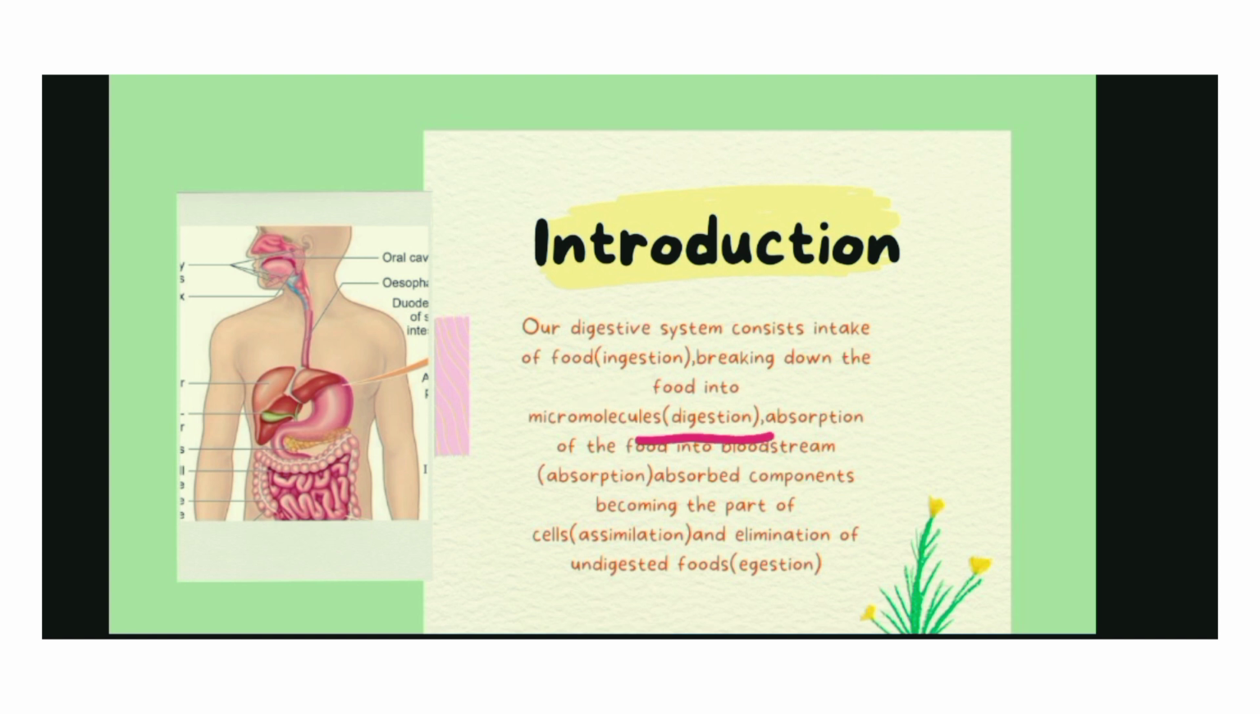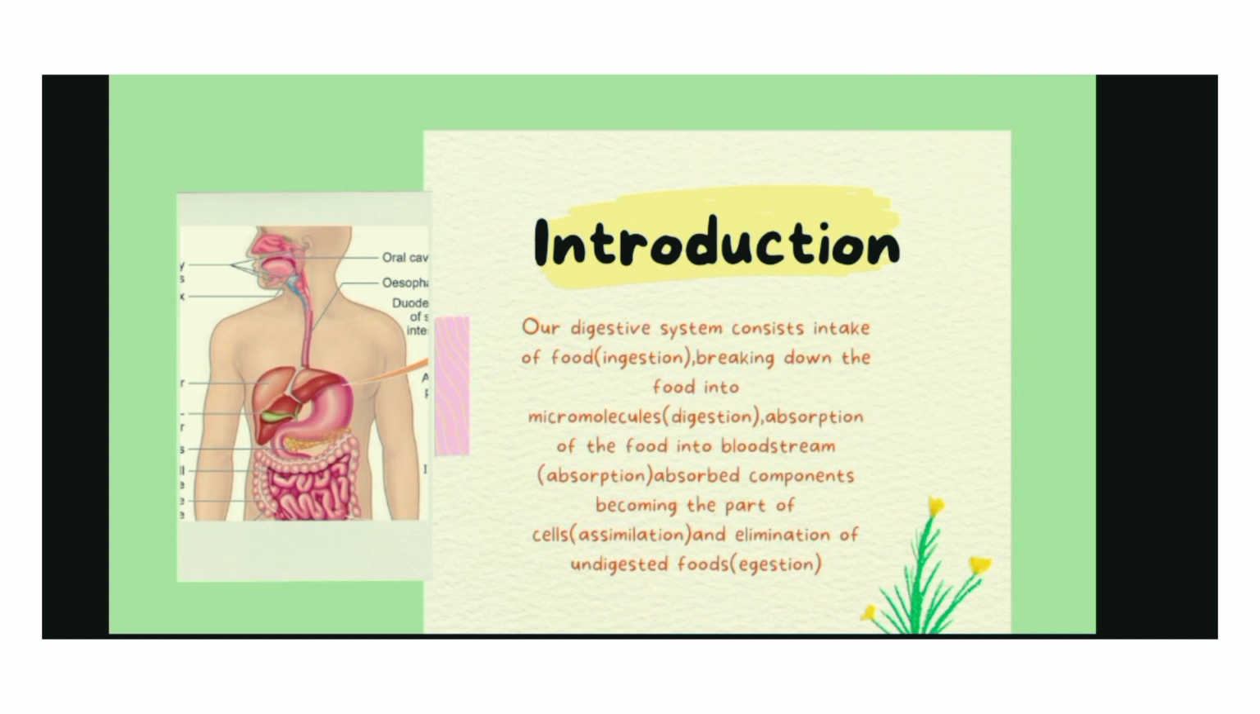Our digestive system consists of intake of food, that's called ingestion; breaking down of the food into macromolecules, digestion; absorption of the food into the bloodstream, absorption; absorbed components becoming the part of the cells, assimilation; and elimination of the undigested food, egestion.